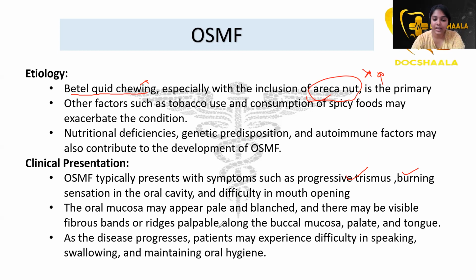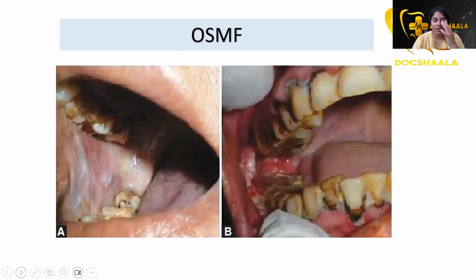Then the appearance is pale and blanched. There may be visible fibrous bands or ridges if it is an advanced lesion on the buccal mucosa, palate, and tongue. As the disease progresses, patients may experience difficulty in speaking, swallowing, and maintaining oral hygiene. I'm not discussing OSMF exclusively because I already have a video up on YouTube, so you can go and check that video. This is how the OSMF looks. You can appreciate the decreased mouth opening.